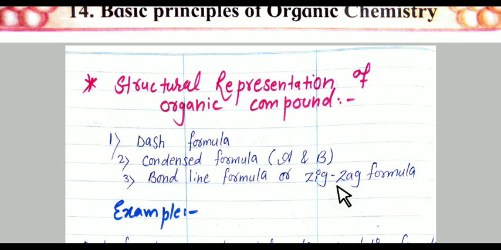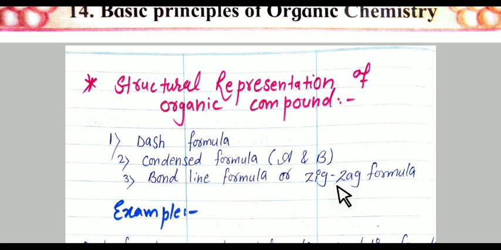So it is also known as the electron dot structure, or the Lewis structure. All this explanation, the dash structure and the electron dot structure or Lewis structure, you have already studied in your 10th standard.